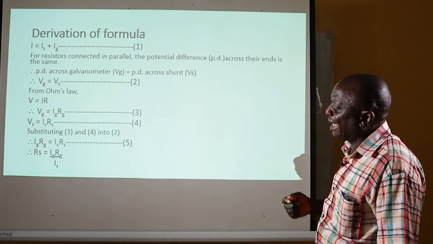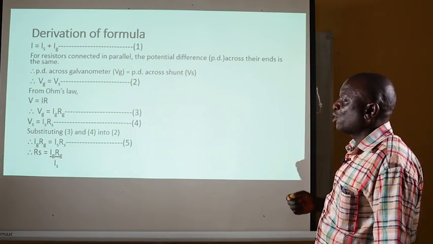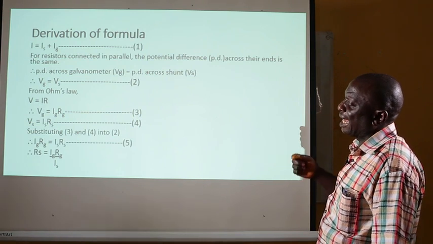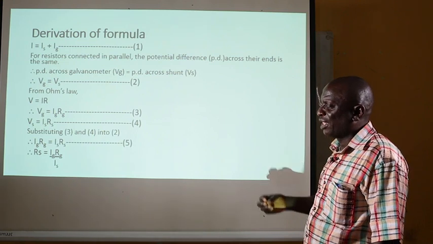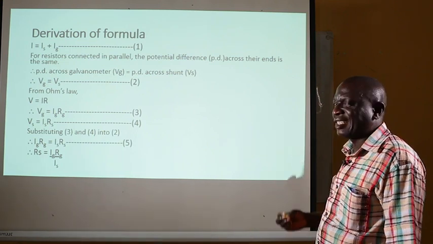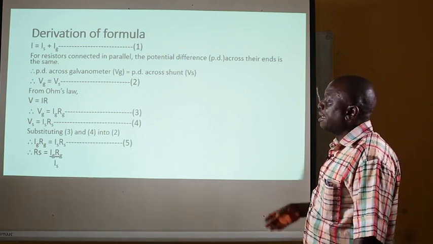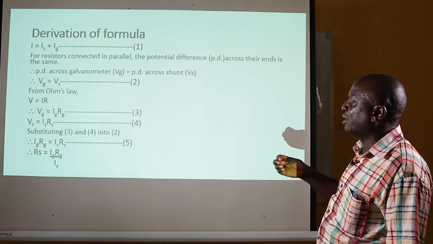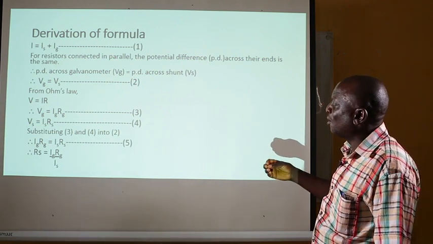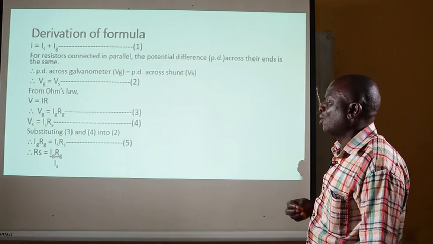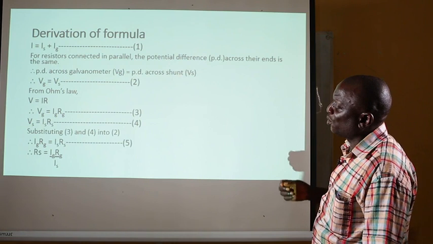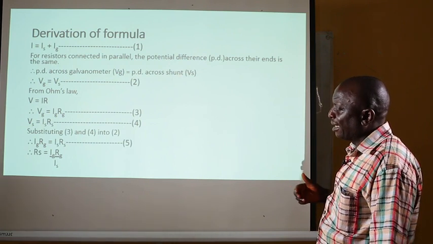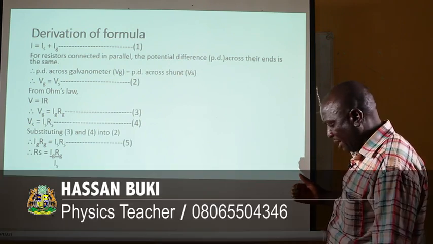And also VS will be equal to I subscript S times R subscript S, which is the current flowing through the shunt times the resistance of the shunt. Now, if we substitute equations 3 and 4 into equation 2, we will have IGRG equal to ISRS, giving us equation 5.